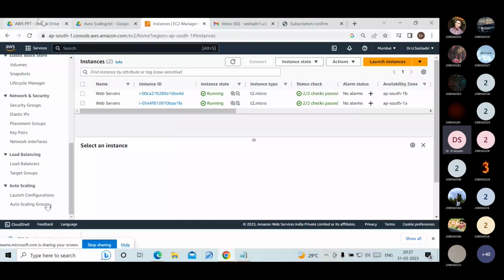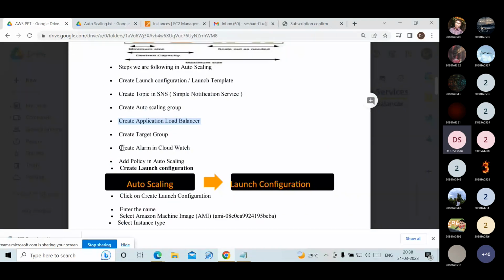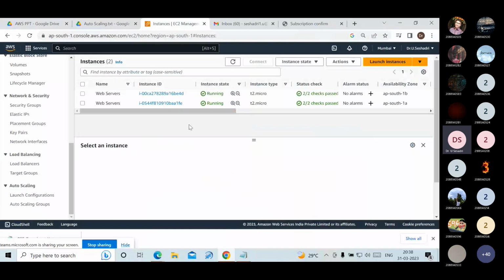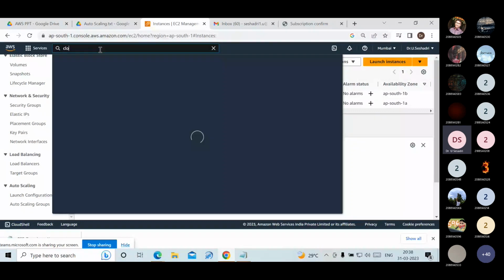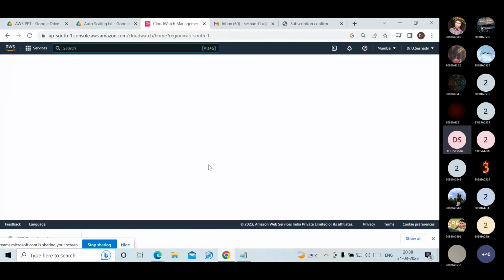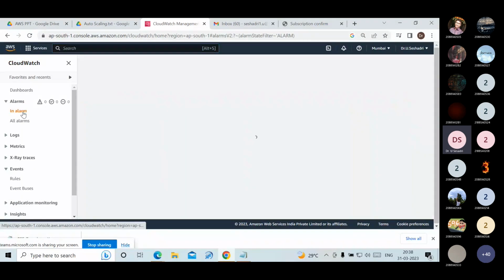Then what is the next step? I have not implemented creating an alarm in CloudWatch. Alarms I have not provided till now. Now in the search box, we have to type CloudWatch. Click on this CloudWatch. Select under the alarms. You have to select the alarm option.